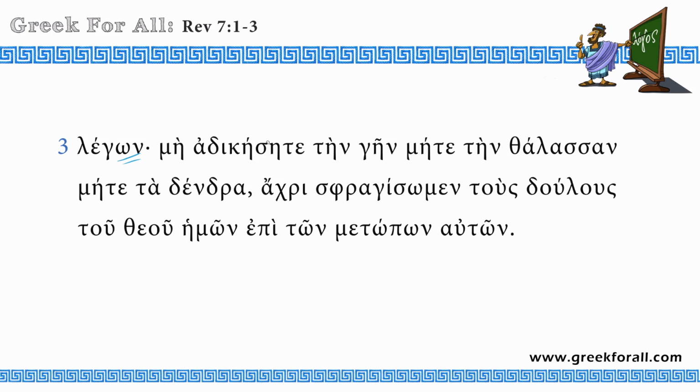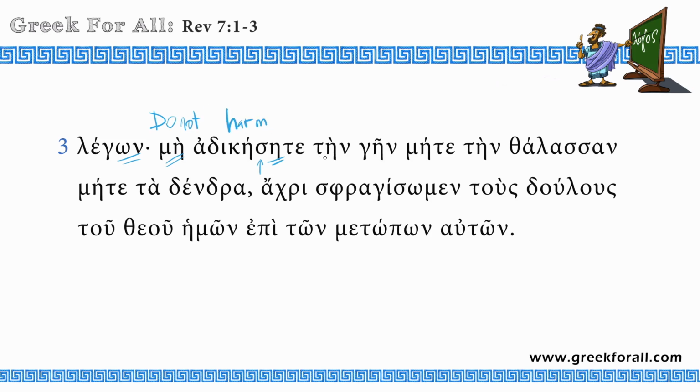So here we have the subjunctive mood, subjunctive for imperative. So it's a command. And how do we know that this is subjunctive? First of all, we have the lengthening of the connecting vowel for the second person plural. Eta, it should be epsilon. Now we have the lengthening. So this is subjunctive. And of course, this sigma indicates that this is the aorist subjunctive. So we have seen this verb before. Adikeo means to harm. So here we have another subjunctive particle, me. So we translate it as do not harm.